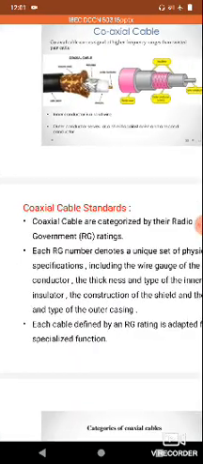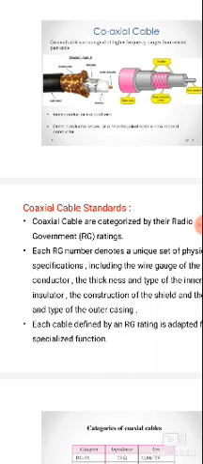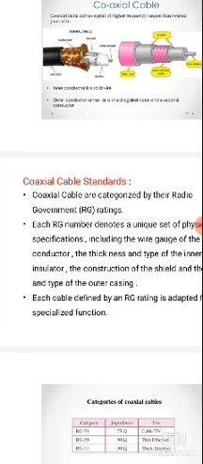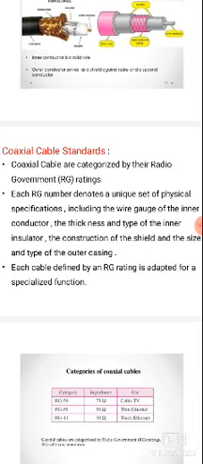The outer conductor works as a second conductor. The inner conductor works as the primary or first conductor. The need for the second conductor is nothing but the shield against noise. It protects against noise.